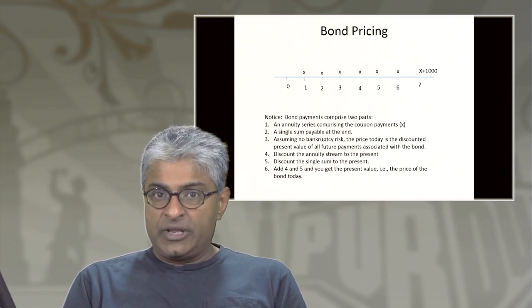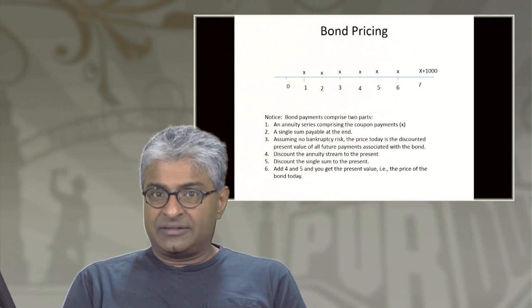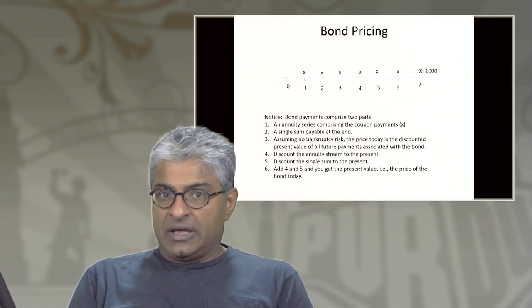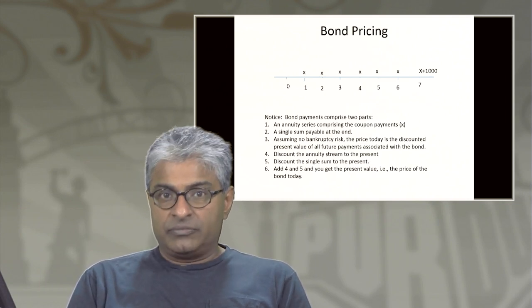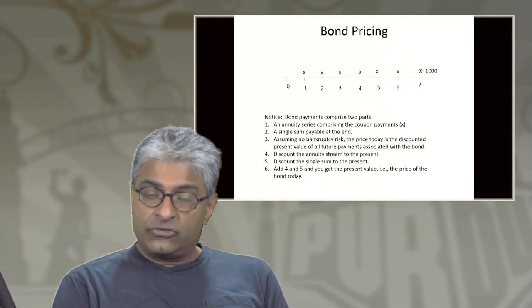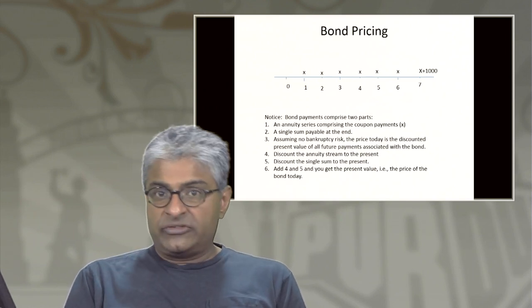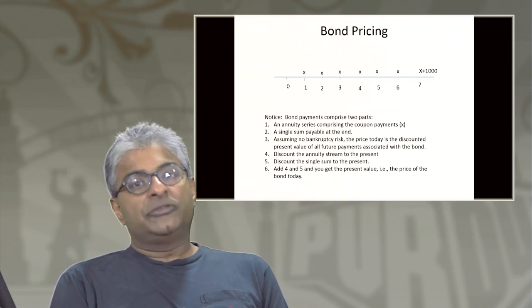And all bonds, pretty much, that we'll talk about operate in this way with some variations. It's an annuity series as well as a single sum, and we'll need to discount both of those back to calculate the present value. Likewise, if we need to calculate the future value, we do the same thing with the annuity stream and the single sum and move those two to wherever is needed in the problem. So keep that in mind.